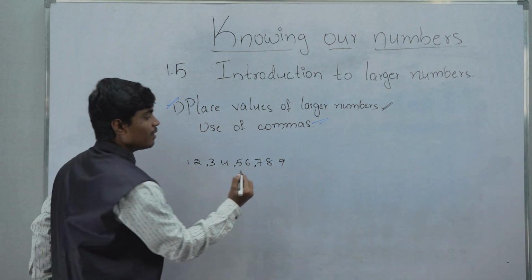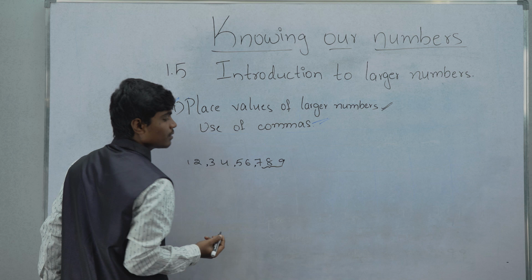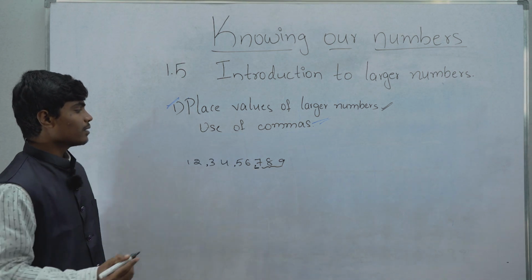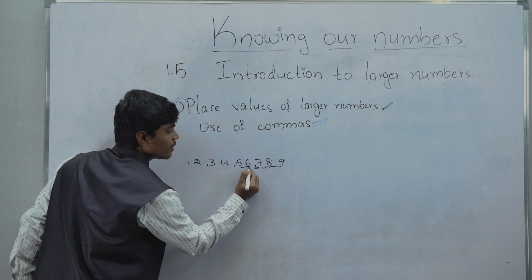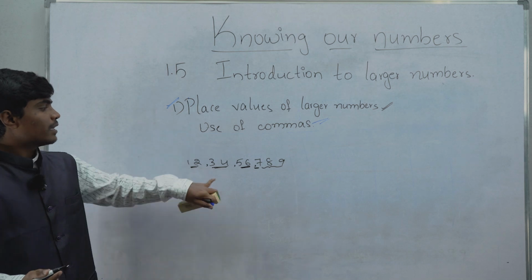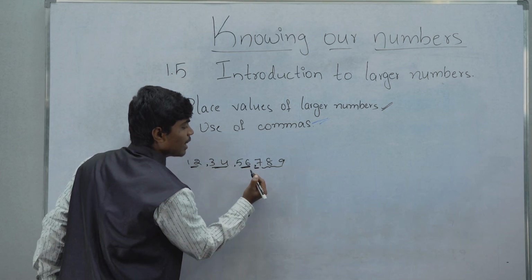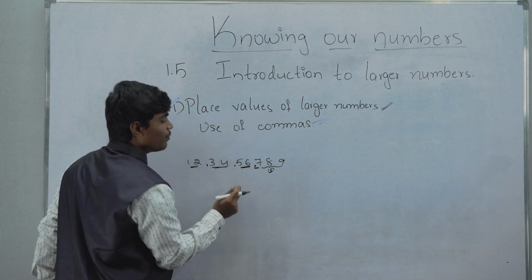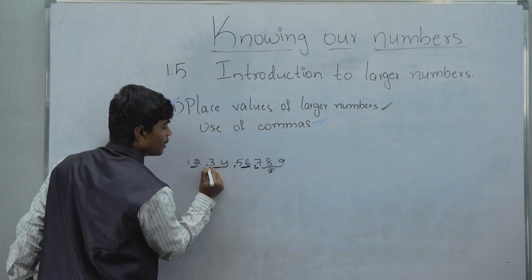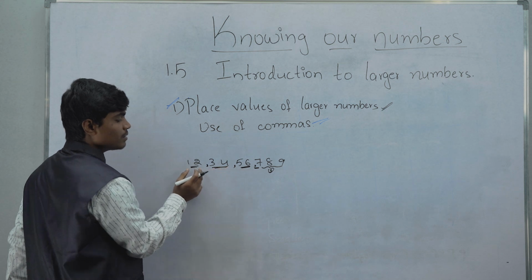You can observe that for the first 3 digits we introduce a comma, and then the digits are 2, 2, and 2. So for the first comma, the number of digits should be 3, and for every corresponding 2 digits, we should use a comma in between.